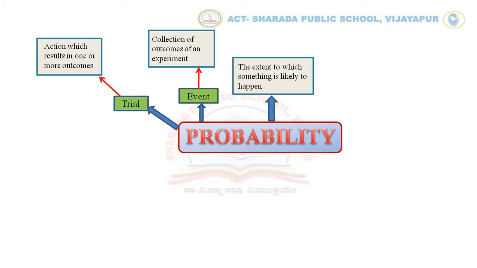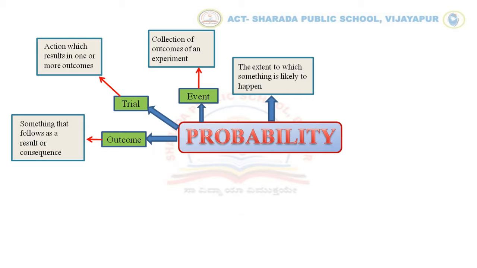Next, trial. An action which results in one or more outcomes is called a trial. In the same example, when we toss a coin once, it is called one trial. If it is tossed two times, it is called two trials. In this way, the action which results in one or more outcomes is called a trial.